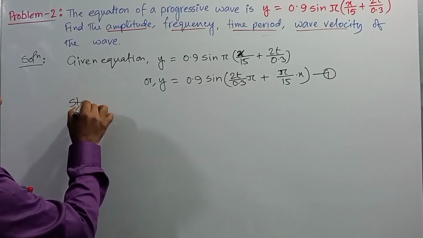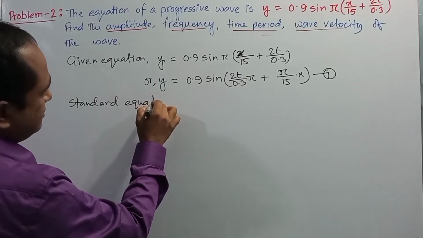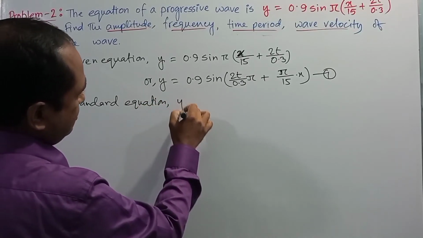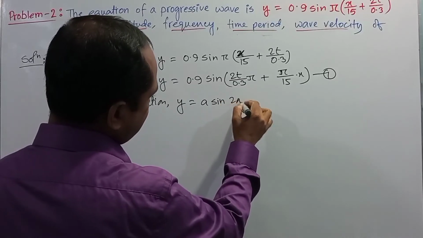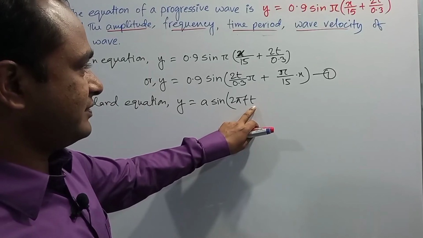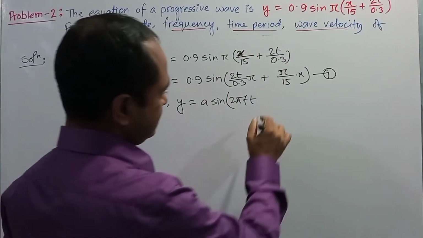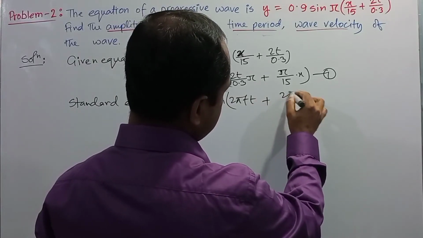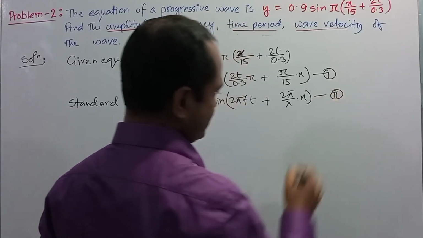And the standard equation is y is equal to a sine 2 pi f t. In the standard equation there is t in the first expression, so we exchange the second expression with the first expression, plus 2 pi by lambda into x. This is equation number 2.